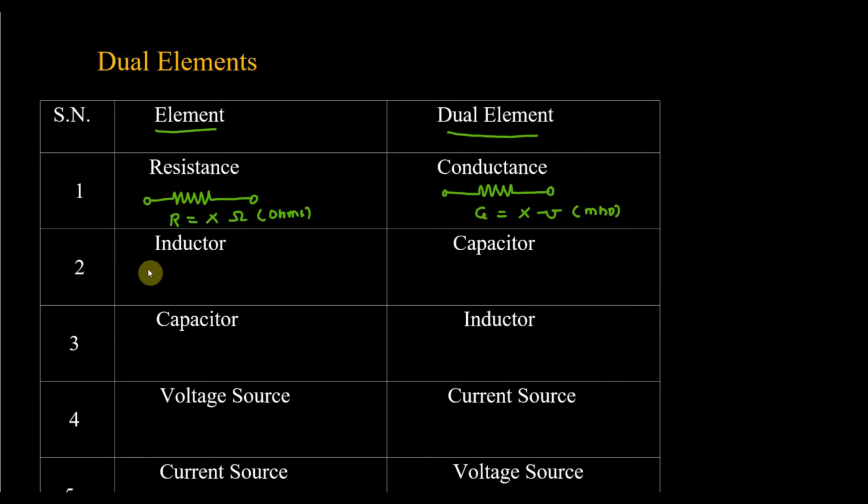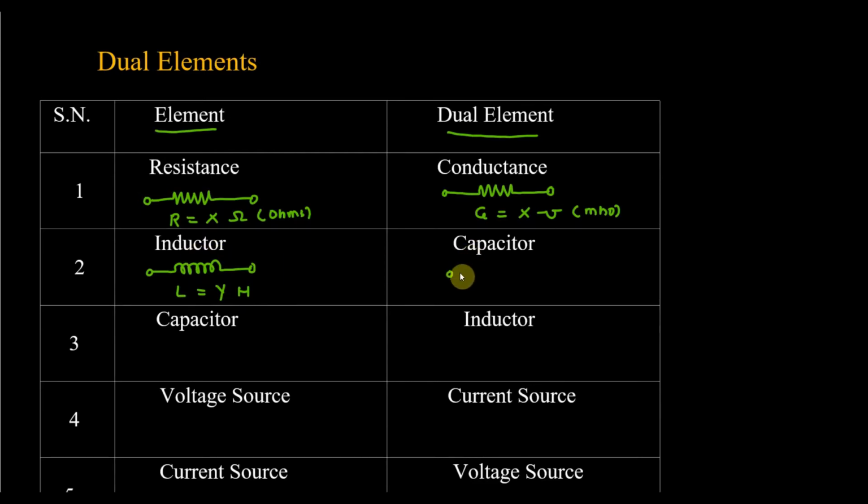Fine. Remember that. Now the second one is the inductor. So the inductor is made like this. The inductor symbol is L, and that L is measured in Henry. So I will take some value Y, measured in Henry. Fine. So what is the dual of the inductor?